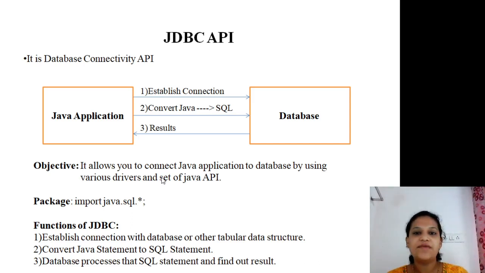So the JDBC API allows you to connect a Java application along with the database, and most importantly it does so by using various drivers and a set of APIs. These drivers totally depend upon which kind of database we are using at the time of development of the application. Okay, is that clear? What is the JDBC API? What are the functions of the JDBC? Okay, next we move towards the models.